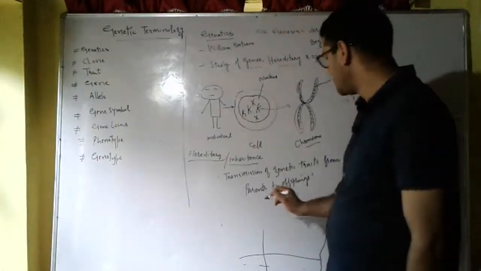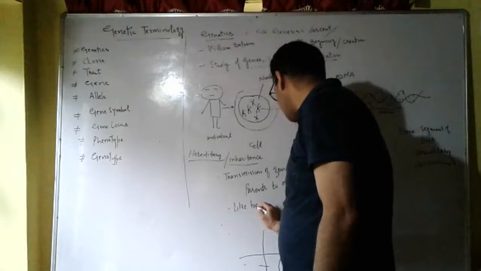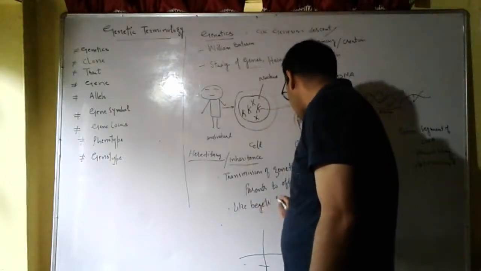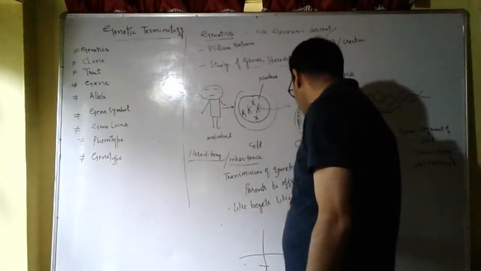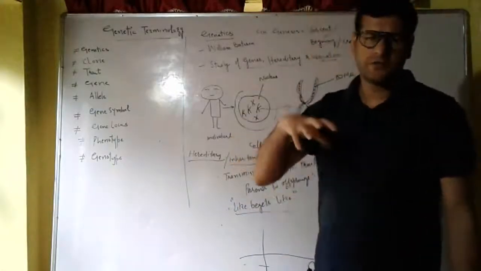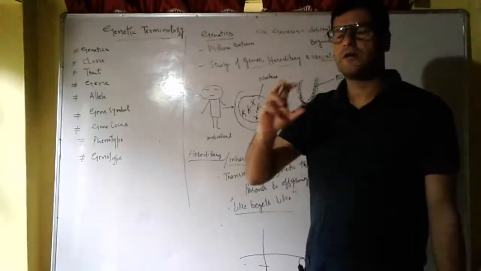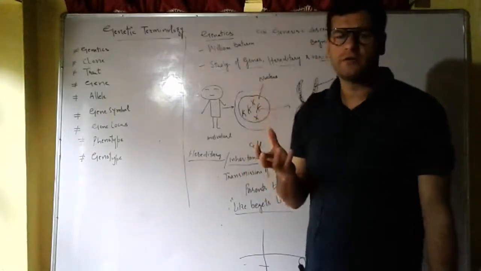We say there is a term, like begets like. That means by and large the offsprings produced by the parents are a little bit similar to their parents.